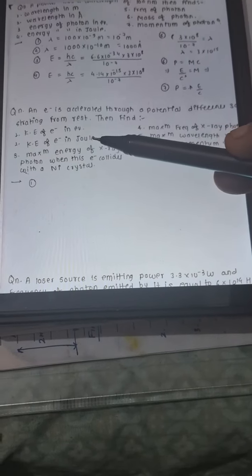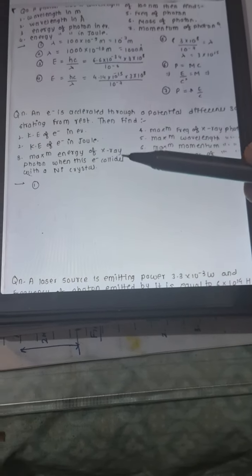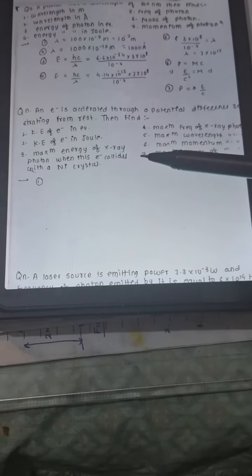We can find the frequency by using the equation that frequency is c by lambda. Then we have mass, p is equal to mc, we can find the mass. Then we can find the momentum as E by c. There is another question, when electron is accelerated we need to find kinetic energy in eV, kinetic energy in joule, maximum kinetic energy of X-ray photon when this electron collides with crystal, maximum frequency, wavelength, momentum and mass.